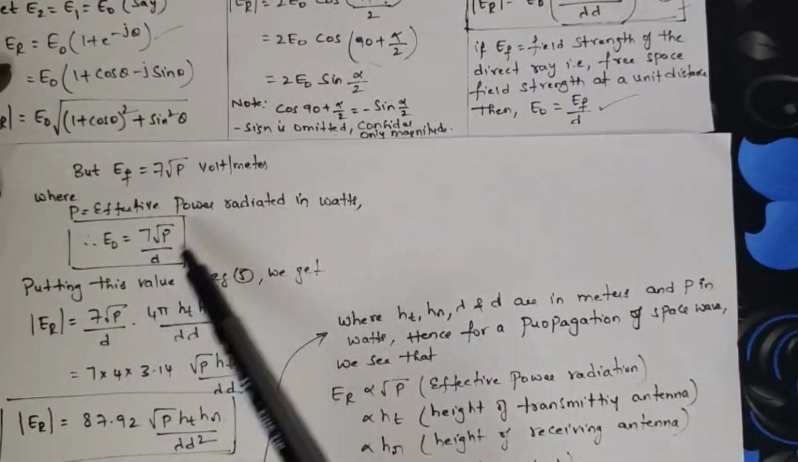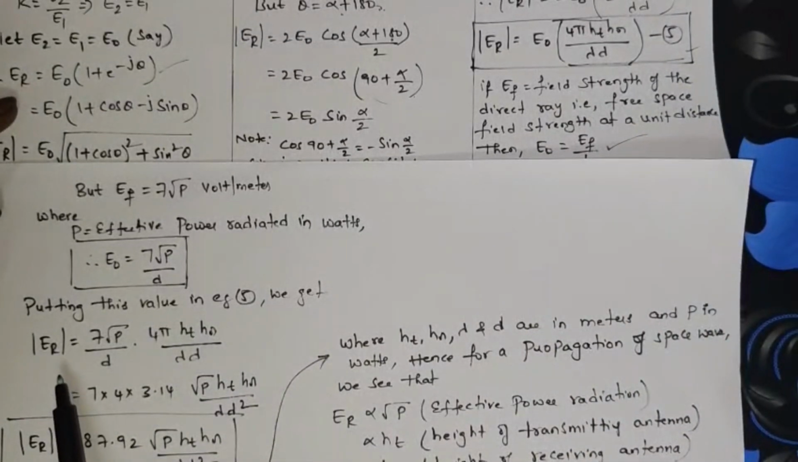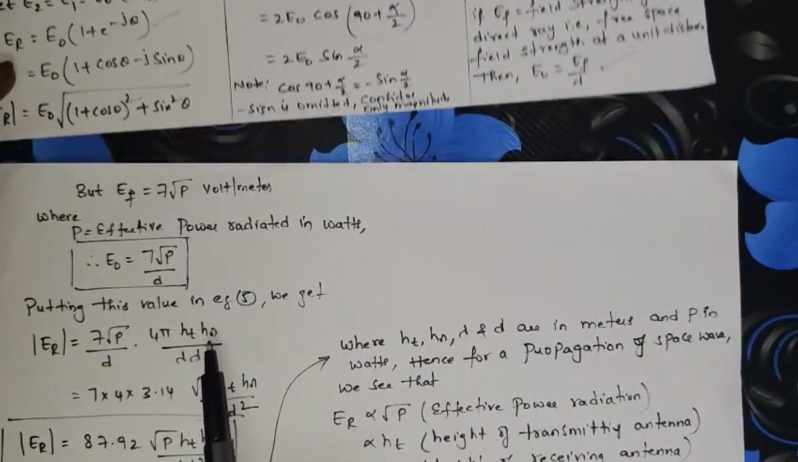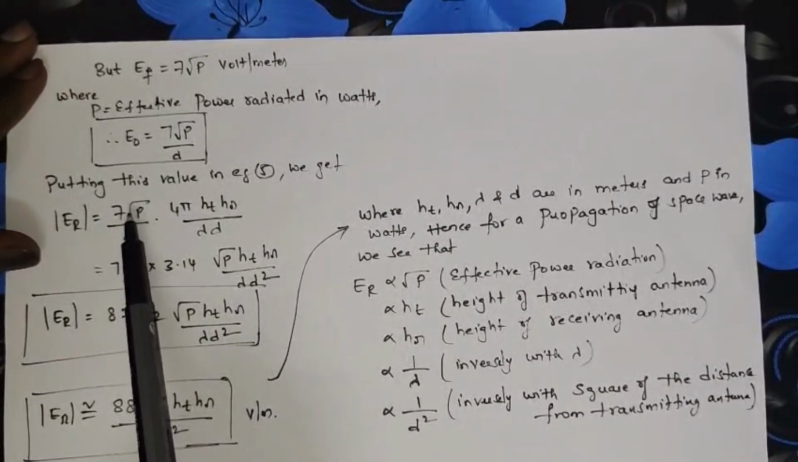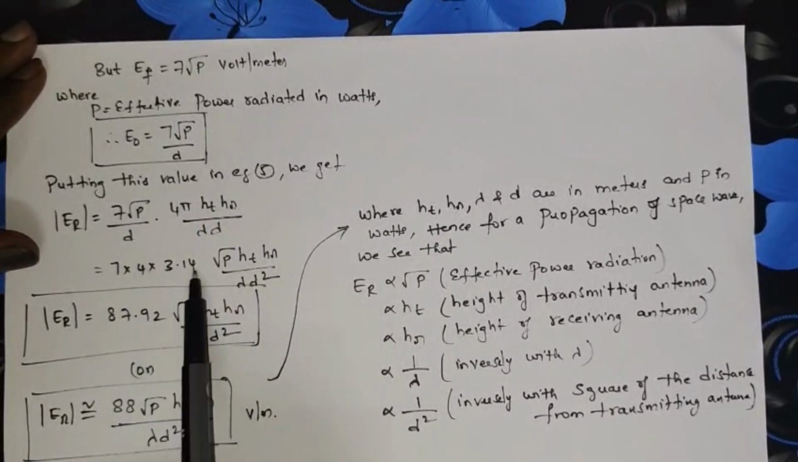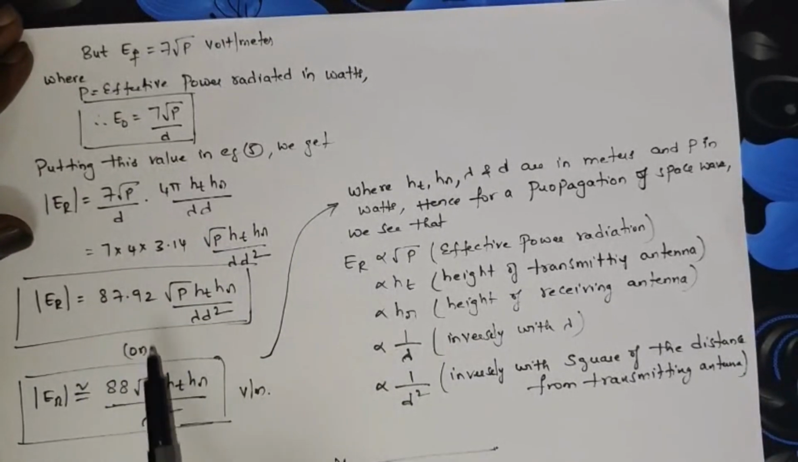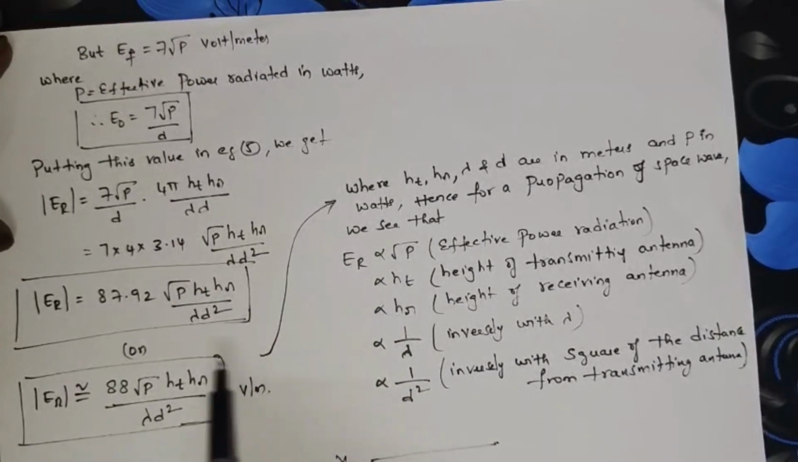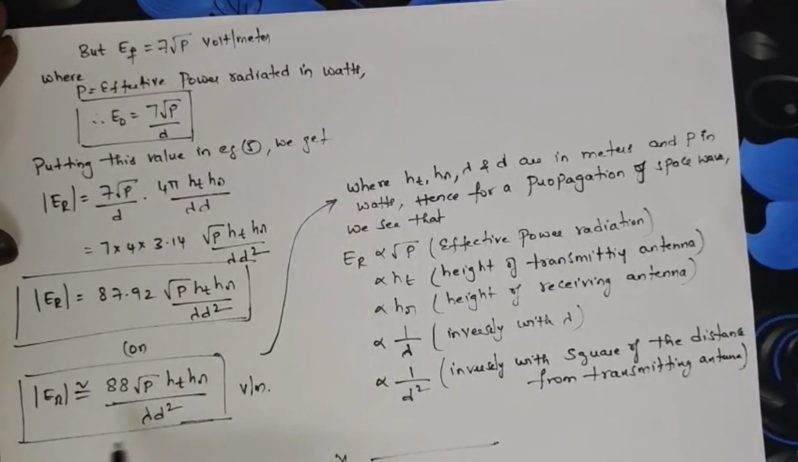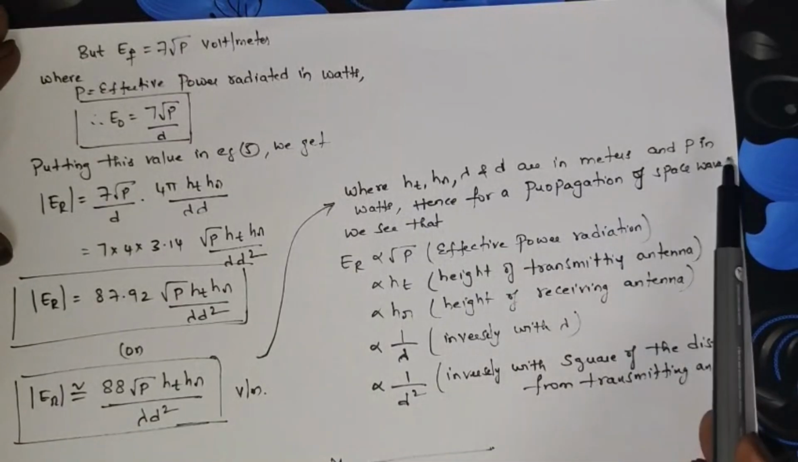Substitute this 7 root P by d in equation 5. Then equation 5 becomes like this, 7 root P by d into 4 pi ht hr by lambda d. Now bring the 4 pi this side and take this root P this side, and 4 pi is 4 into 3.14, 87.92 as the term is written here, or you can approximate it to 88 square root of P ht hr by lambda d square volt per meter. This is the resultant field that we measured at the receiving antenna, where ht, hr, lambda and d are in meters and P in watts.